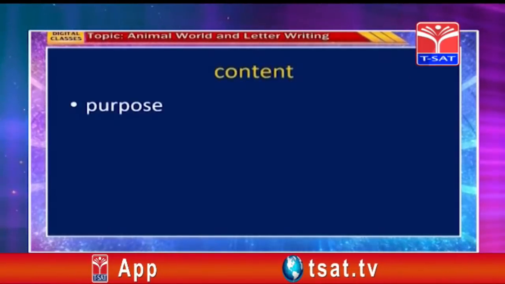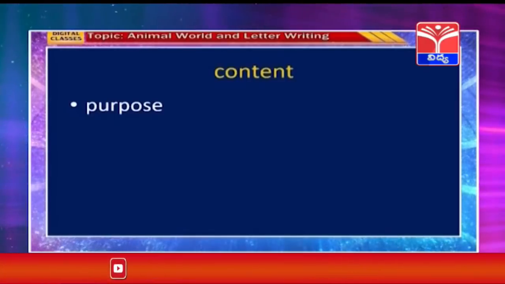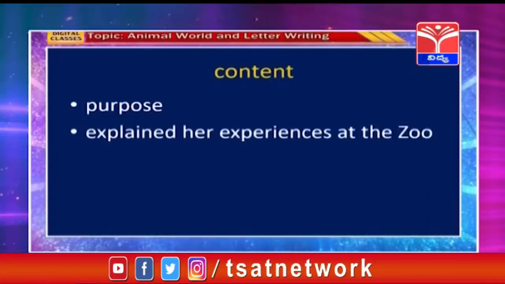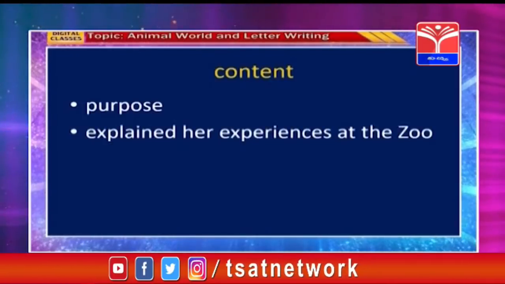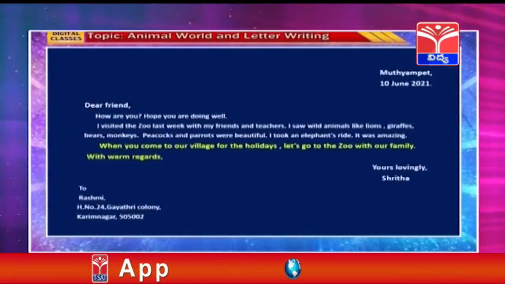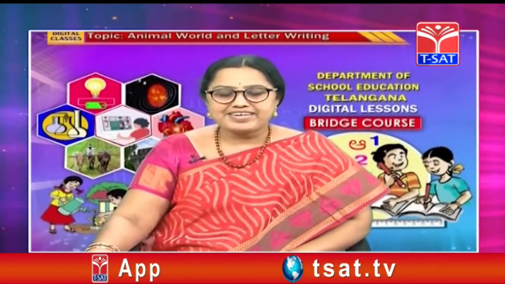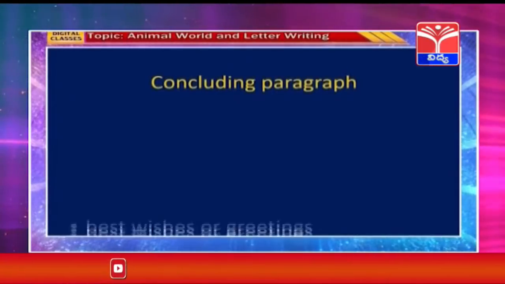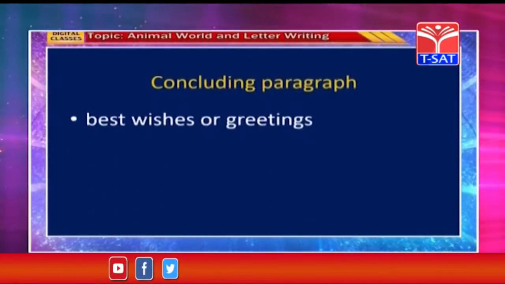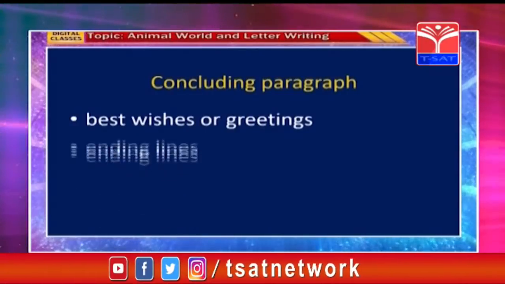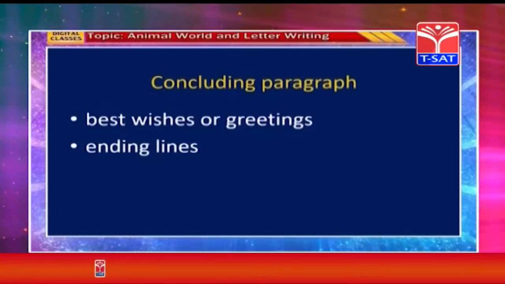In the content, we need to write the purpose of writing the letter. In this letter, she explained her experiences at the zoo. What did she write in the third paragraph? It is the concluding paragraph. And Shrita wrote best wishes or greetings. And she wrote the ending lines.